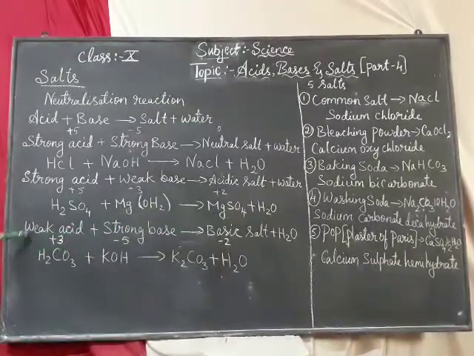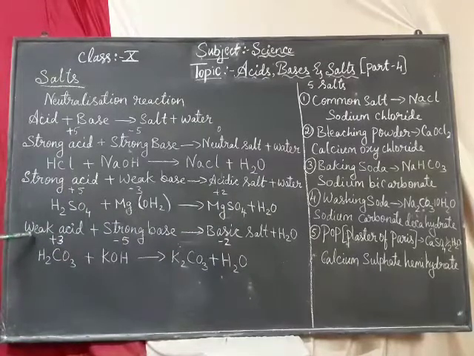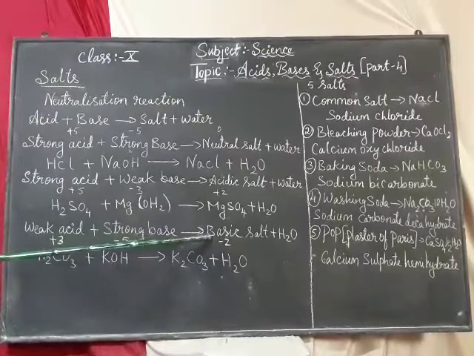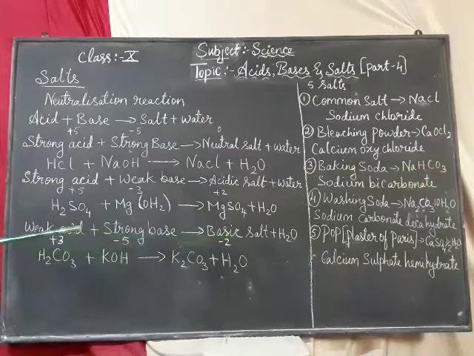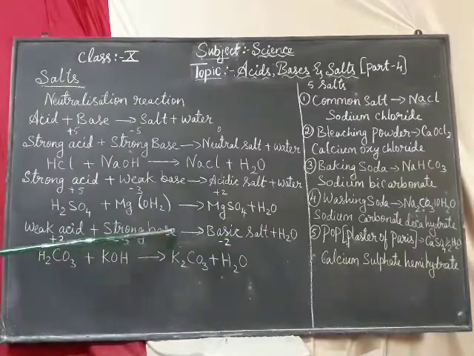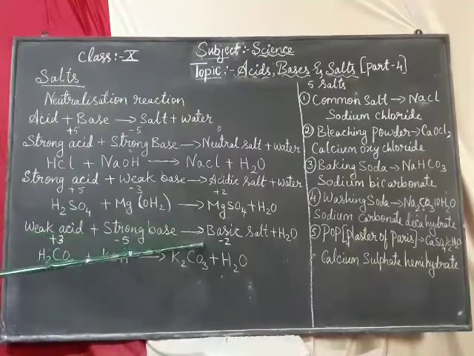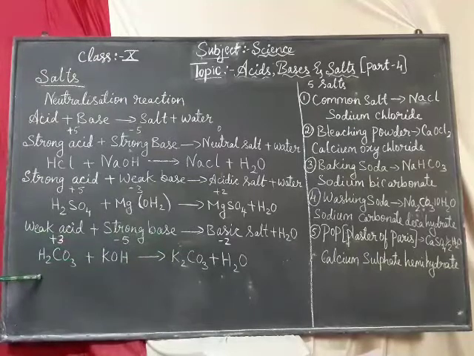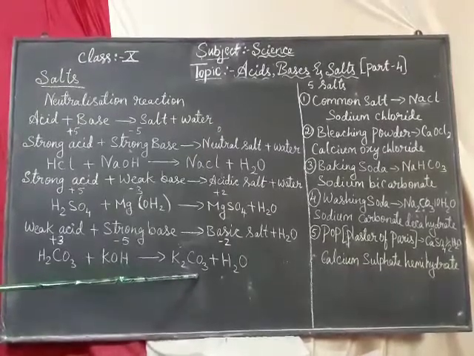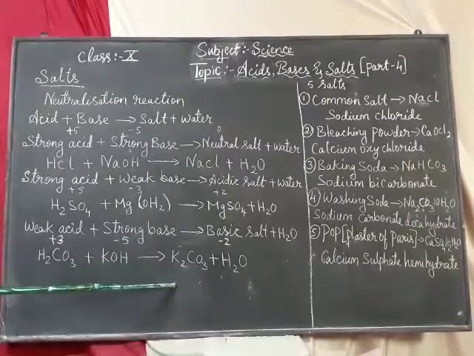Now coming to the next, the opposite of this. If I am taking a weak acid that reacts with a strong base, what happens? It gives a basic salt and water. Similarly, you can see plus 3 minus 5 gives rise to minus 2. That is how the reaction takes place. Whatever the reactants are, the product will be similar to that, right? So what is the example here? H2CO3 plus potassium hydroxide, KOH, gives rise to potassium carbonate plus water. This is the basic salt.